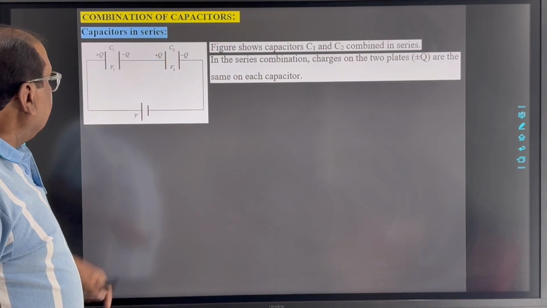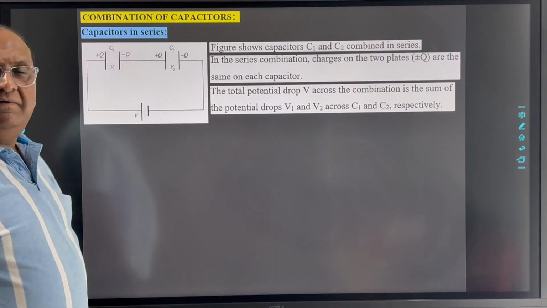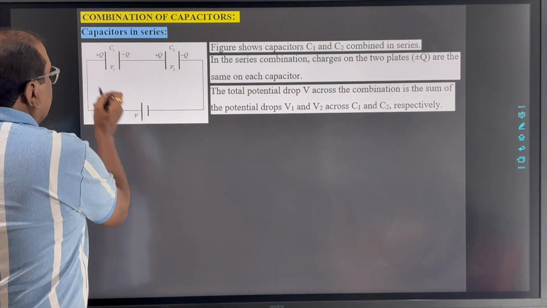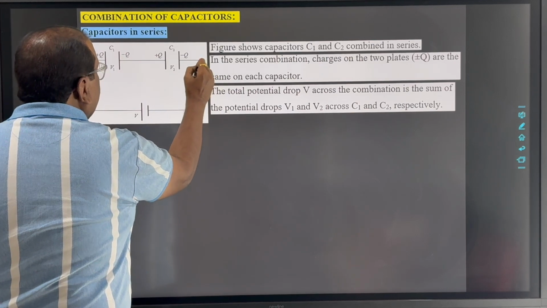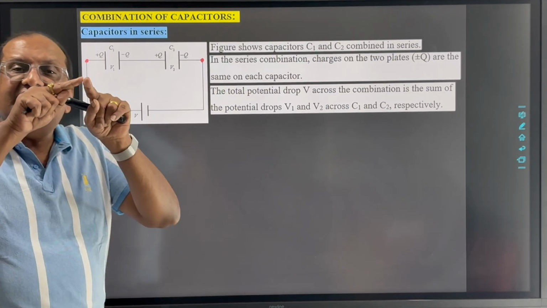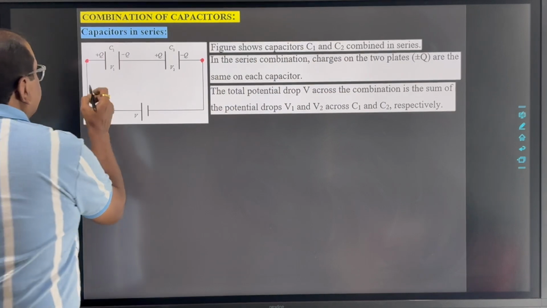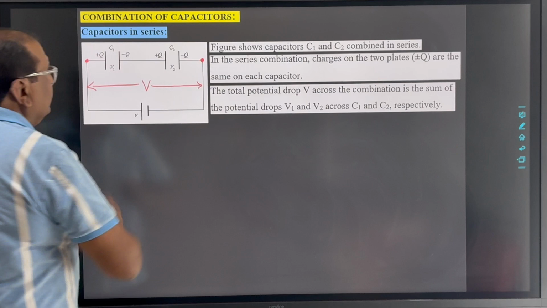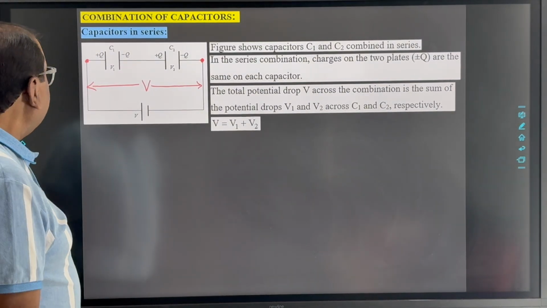So the resultant potential difference of the circuit, or the resultant potential drop across the combination, that is the potential drop V, we can consider between these two particular points. Between these two points, there is the series combination of capacitors. So here, the resultant potential drop V we can consider as V1 plus V2. Clear?